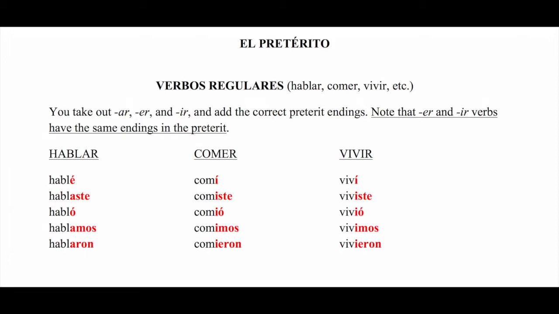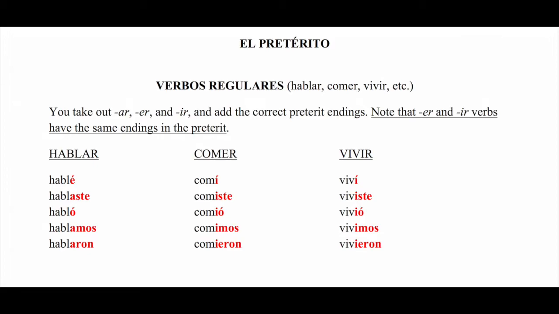The same thing happens with verbs ending in er and ir, which, as I said before, share the same endings in the preterit, in the past. I will read comer because vivir follows exactly the same pattern. El verbo comer.